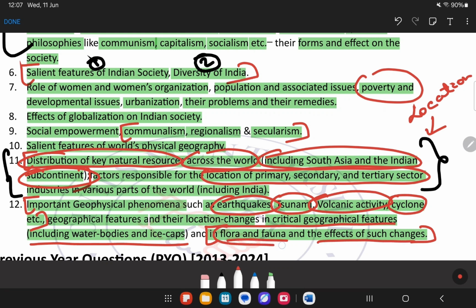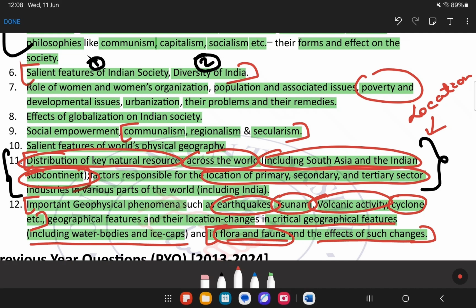Now, if you see flora and fauna, suppose we are not mentioning that we are discussing the paper 1 syllabus. What if only flora and fauna and the effects of such changes were written? People will think that this is part of my environment topic, which is there in paper 3. But in reality, this particular topic is there in paper 1.